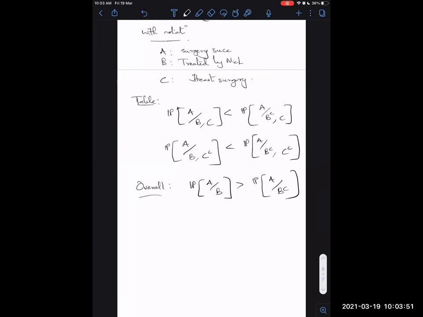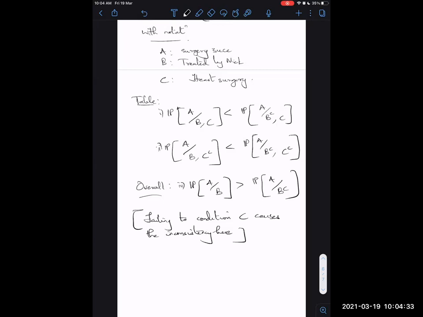What you can understand from this is that failing to condition on C causes the inconsistency. All three statements are right, and this is what we have inferred from the table and success rates. But the counterintuitiveness comes from the fact that we either condition on the heart surgery or not.